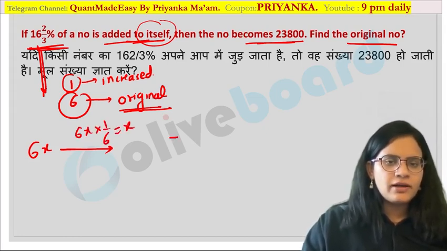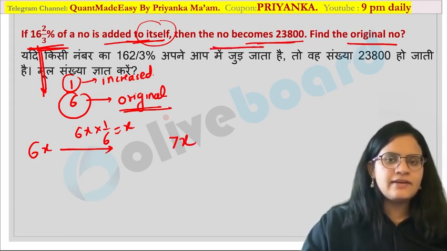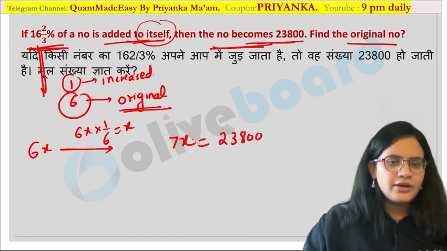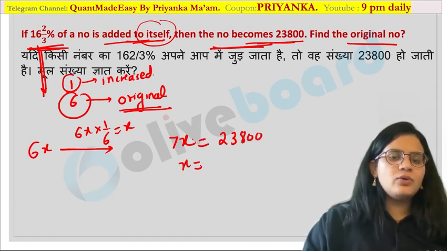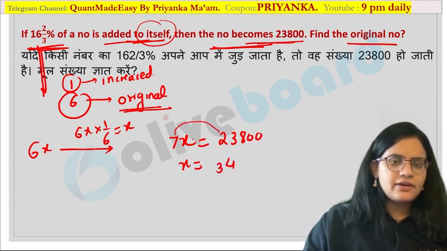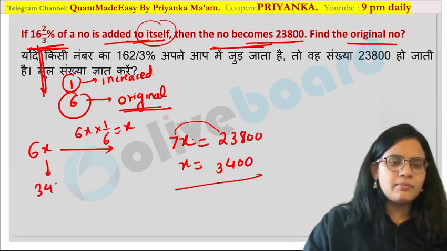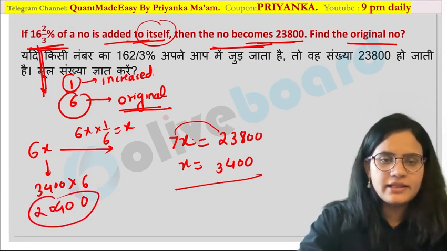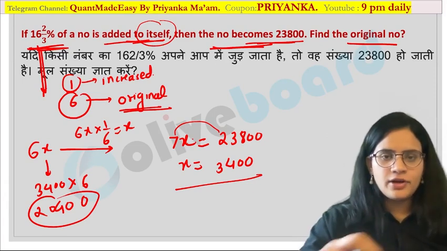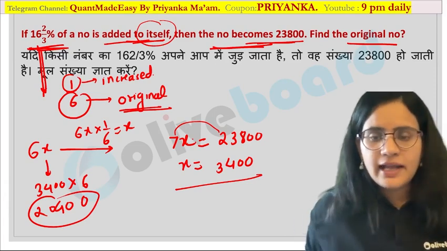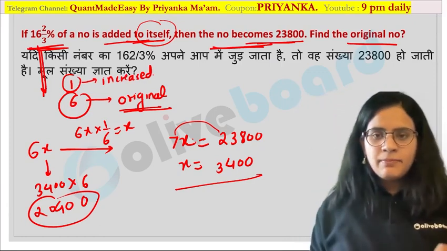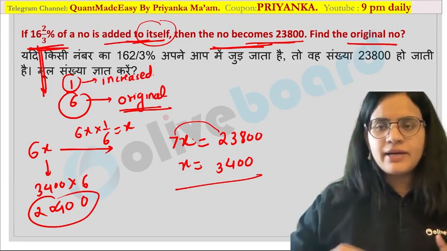So what would be your new number now? 7x. Your number is becoming 7x. So can I say that 7x is 23,800? Are you getting it? So you will get your x value as 3400, since 7 3s are 21, 7 4s are 28, and 00. Once the x value is known, I can calculate the original number very easily: 3400 into 6. That is nothing but 20,400, which would be the number. Are you guys following my point over here? So whenever you have to calculate questions like this, please remember this ratio method will really make it easy.